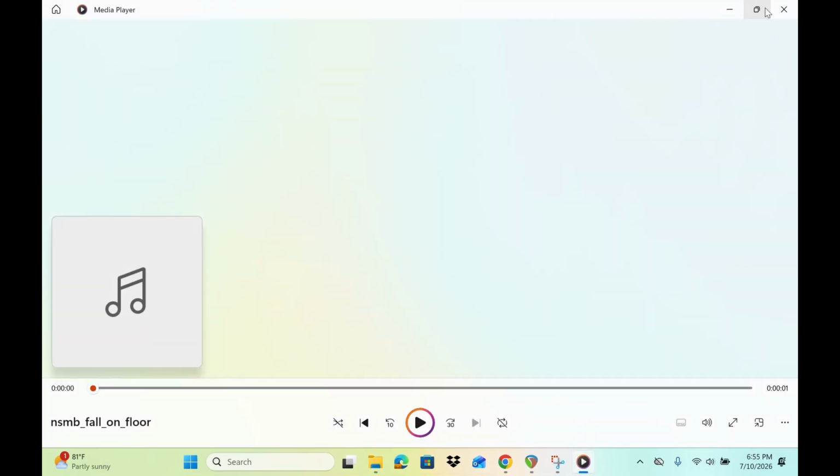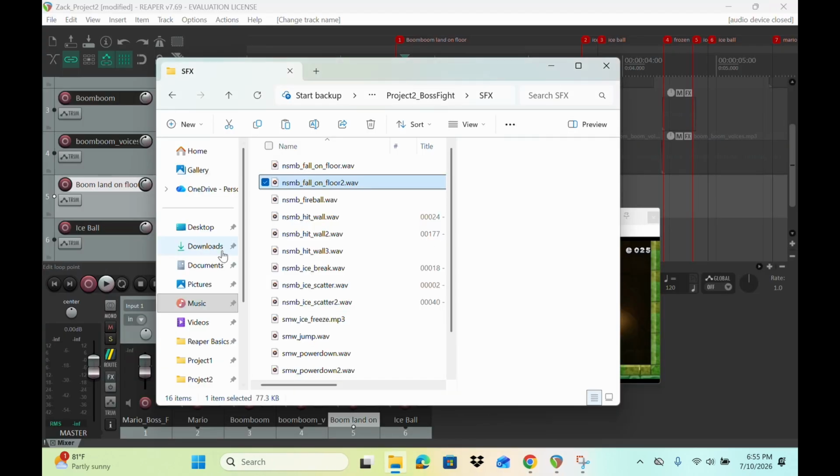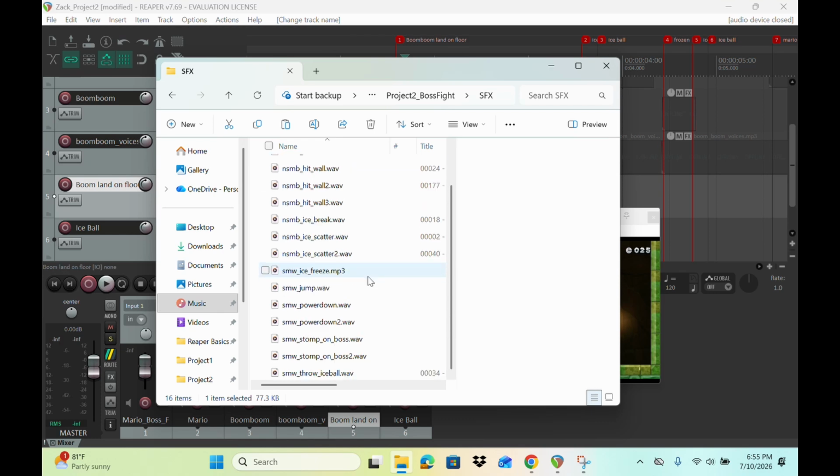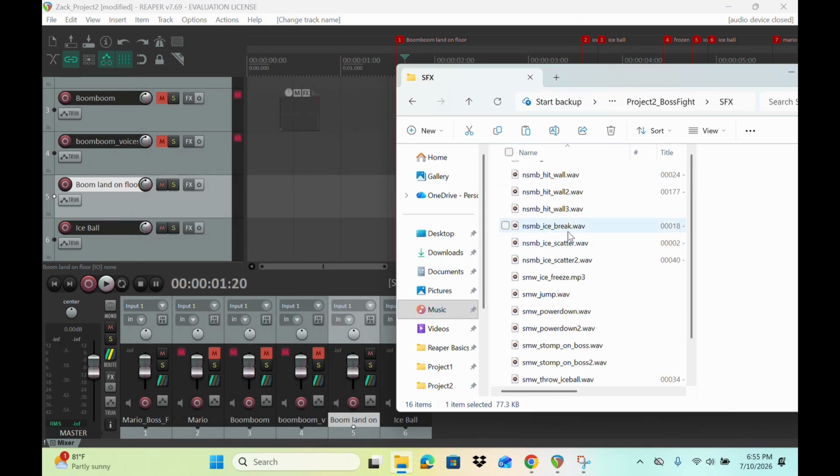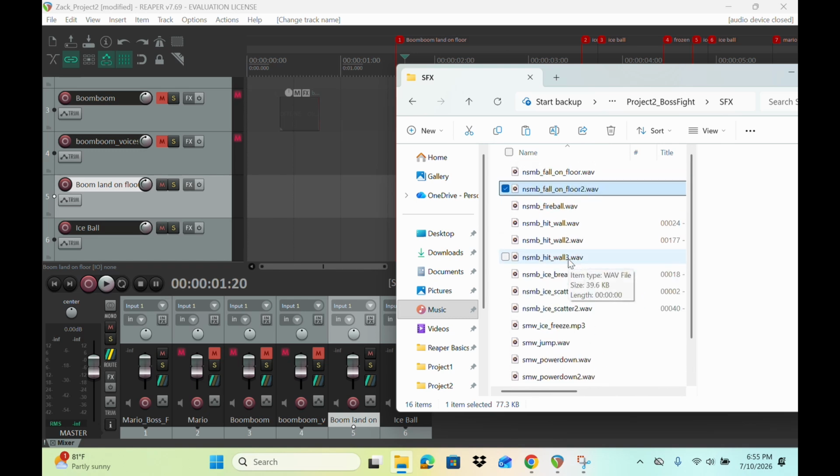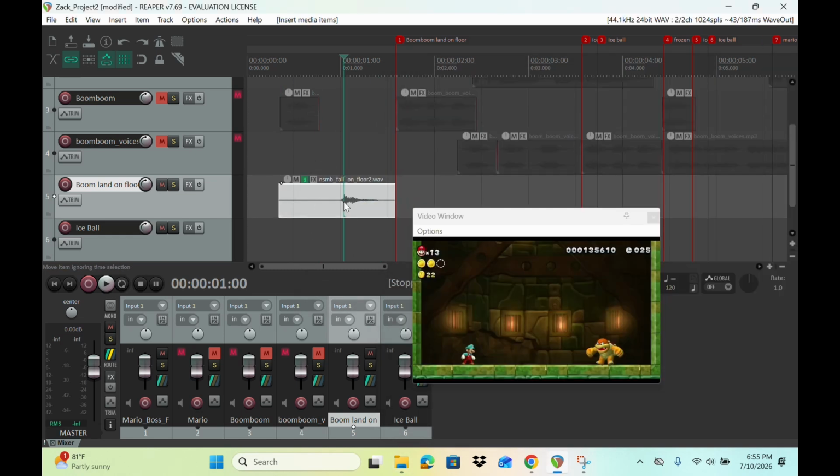Oh, that's a huge one. Maybe this one. I think this one is better because it is not that dramatic. You see how I decide things now based on the scene? So I'm going to use fall on the floor, this one.